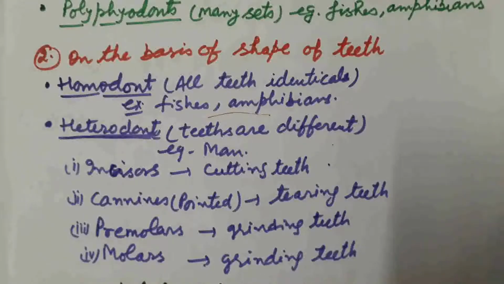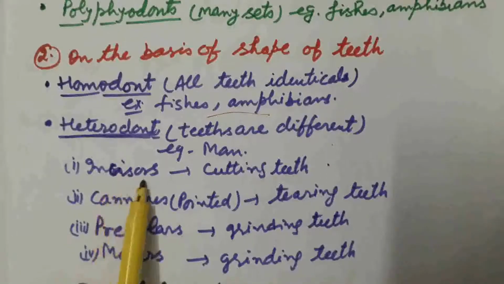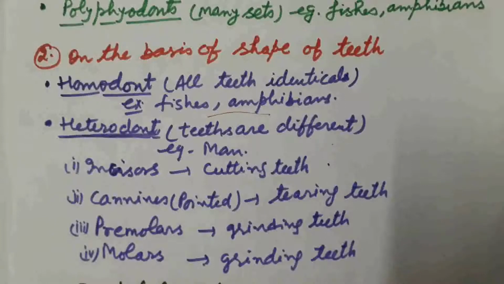On the basis of shape, first type of teeth is incisors. They are also known as the cutting teeth, and they are present on the front side of the face. They help in cutting of the food material, as rabbits and squirrels generally use their teeth for cutting purposes. So incisors are very much developed in them.